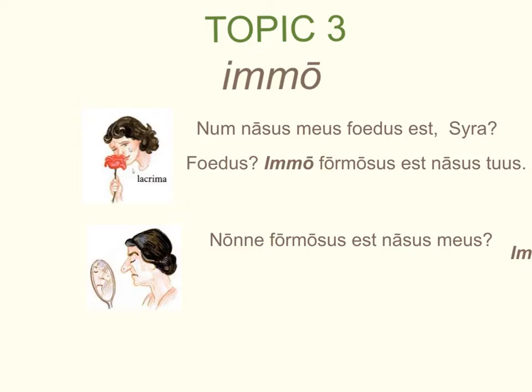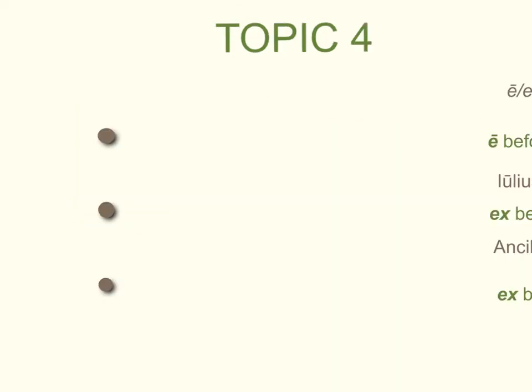But Julia, who's probably too young to understand that that's what Sira is looking for, just gives it to her straight. Immō, on the contrary, foedus est nasus tuus, in other words. Immō foedus est, on the contrary, it is ugly. Poor Sira. Of course, this chapter ends with Sira being silent and looking at herself in the mirror, possibly feeling a bit depressed. Topic four is going to be another topic that you're very familiar with.